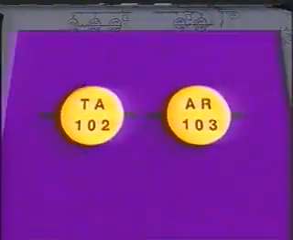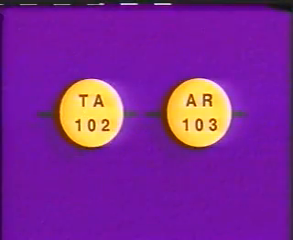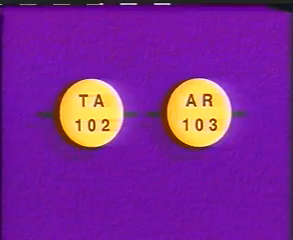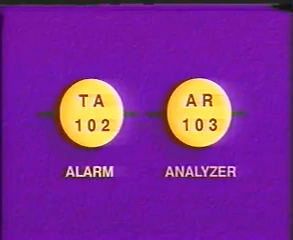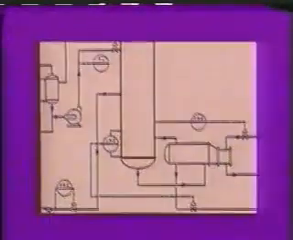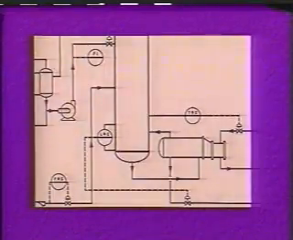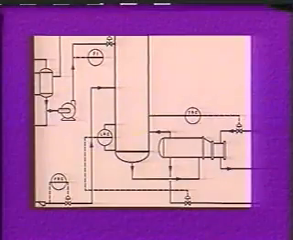The letter A can indicate either an analyzer or alarm. When A is placed after another letter, like the first example, it usually means an alarm. If the letter A is placed in front of another letter, like the second example, it usually indicates an analyzing instrument. Process piping and the walls of process vessels are usually shown as solid, unbroken lines.